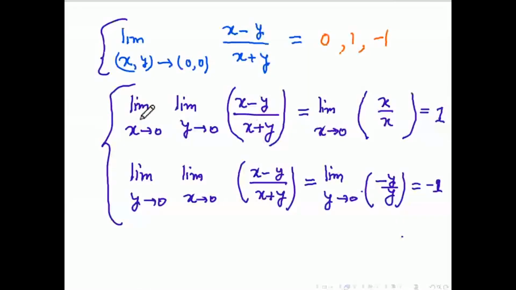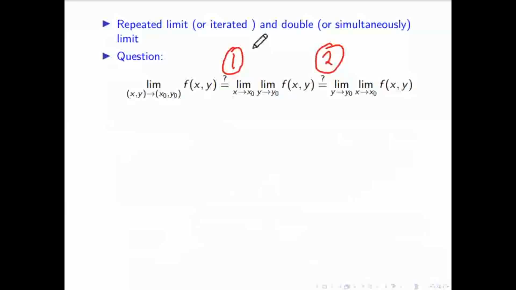Like this one. In this case, we are getting the answer 1. Once we interchange the limits, we are getting a different answer, right? This is called the simultaneous or double limit, because both are converging to x naught comma y naught simultaneously. Here first y will converge to y naught, then x is converging to x naught. So this is called a repeated limit. This is the repeated limit, this is also a repeated limit, and this is called the double limit.